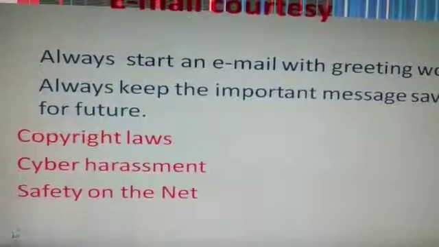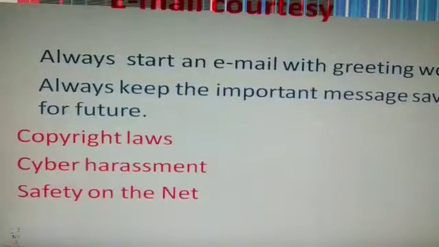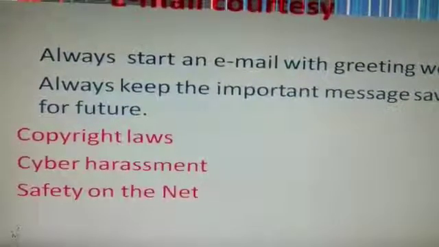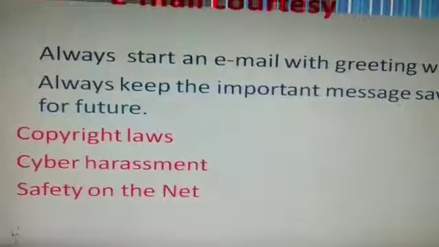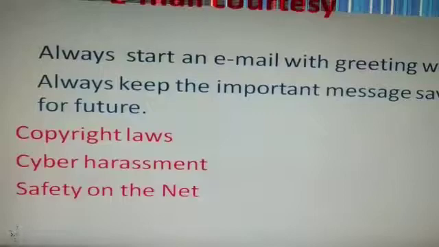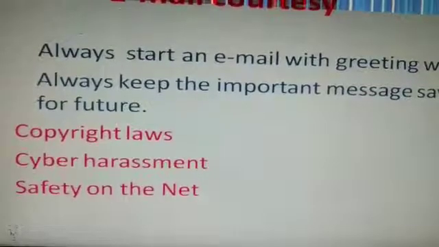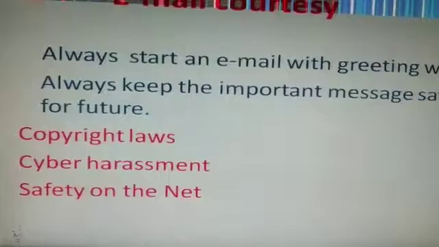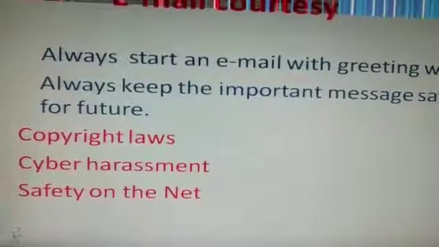Now, copyright laws. What are copyright laws? It means do not steal any content like image or text from the internet. Keep in mind all the copyright laws. Next one is cyber harassment.